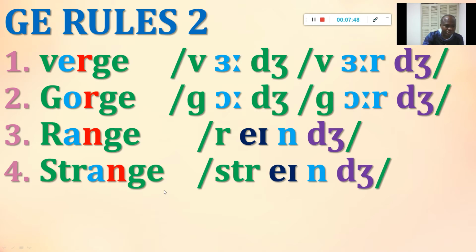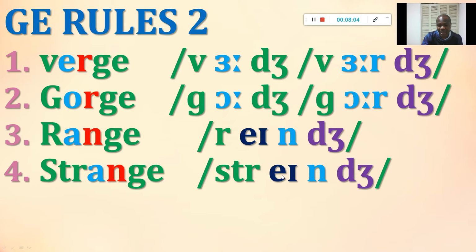Let's move on. Now we have our next example, strange, S-T-R-A-N-G-E. Let's look at the pronunciation. We have a three-consonant blend, S-T-R, str.